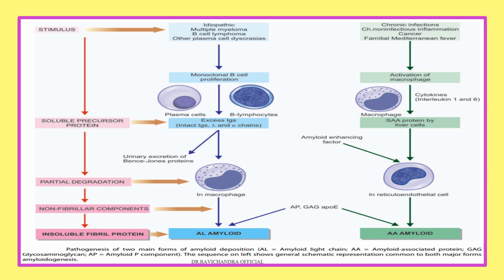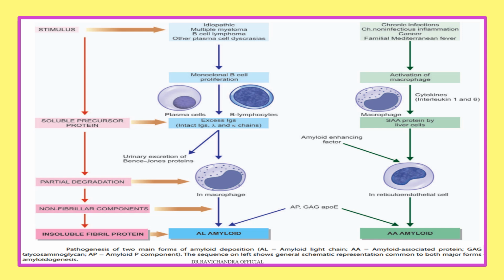This is a beautiful picture showing the pathogenesis of amyloidosis. As I said earlier, there are mainly two, one is primary and the other is secondary. Both will differ at a few points: at the stimulus, at the soluble precursor protein level, in the partial degradation, in the accumulation of non-fibrillar component, and resulting in formation of insoluble fibrillar protein.